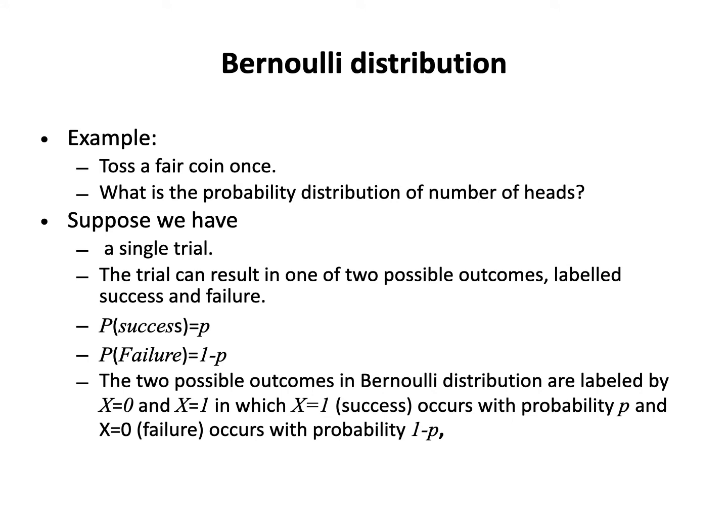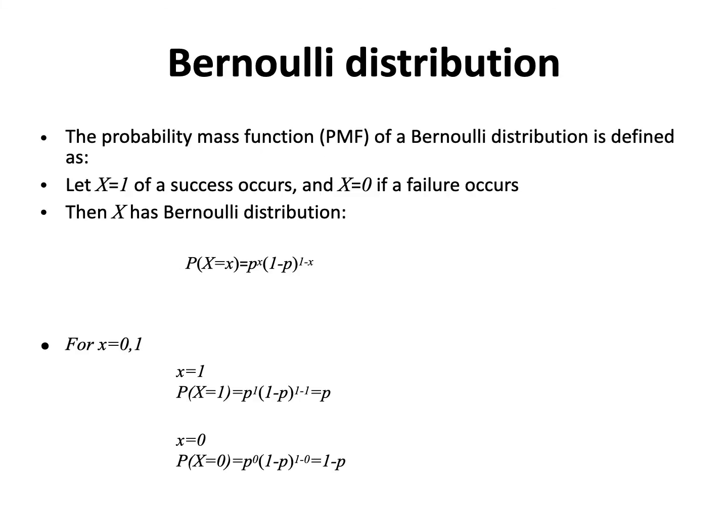If the conditions hold, then X has what we call the Bernoulli distribution.